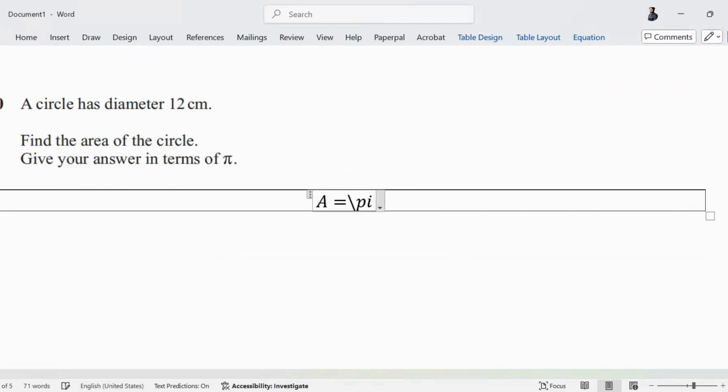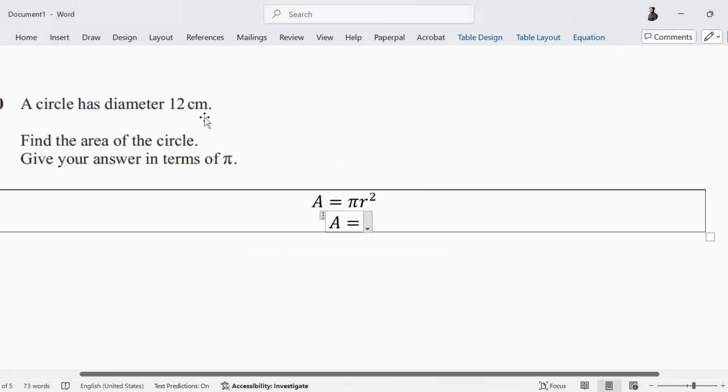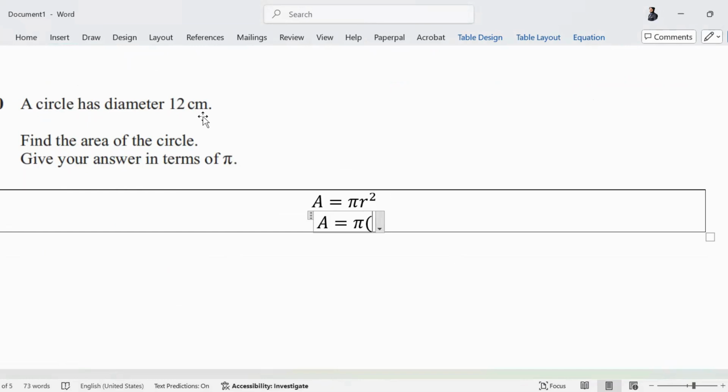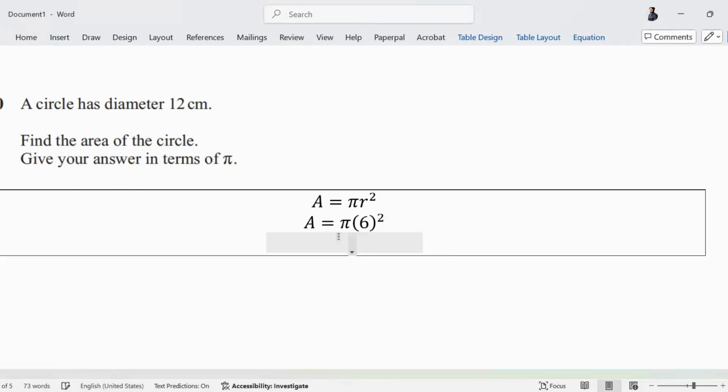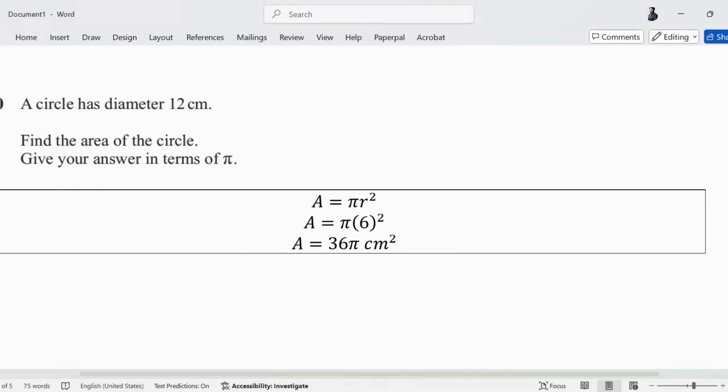Very good. Area of the circle is pi r square. What is the radius in this case? The diameter is 12, so the radius will be 6, half of the diameter. Make sure you square it. So area is 36 pi, not just 36. Be careful with this. 36 pi centimeter square is your area.